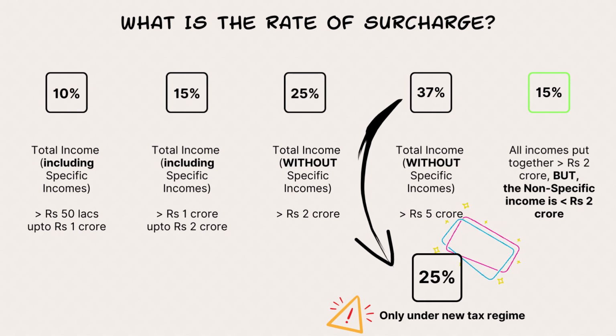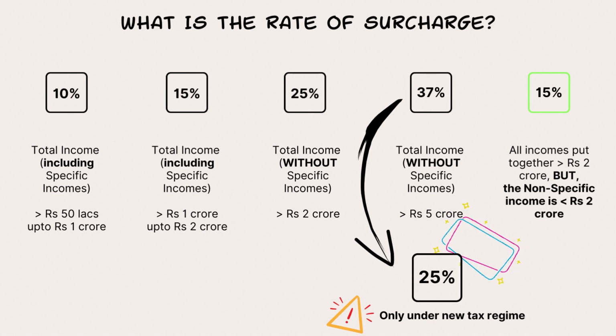Everything has remained the same except the 37%. That is, for only the generic income, without the specific income, if it was more than rupees 5 crores, that person had to pay a surcharge of 37%. The budget said, don't make it 37, I will limit it to 25%. So the 37% has been capped and has become 25%. Basically the 37% has been removed. That is the change brought about in budget 2023.